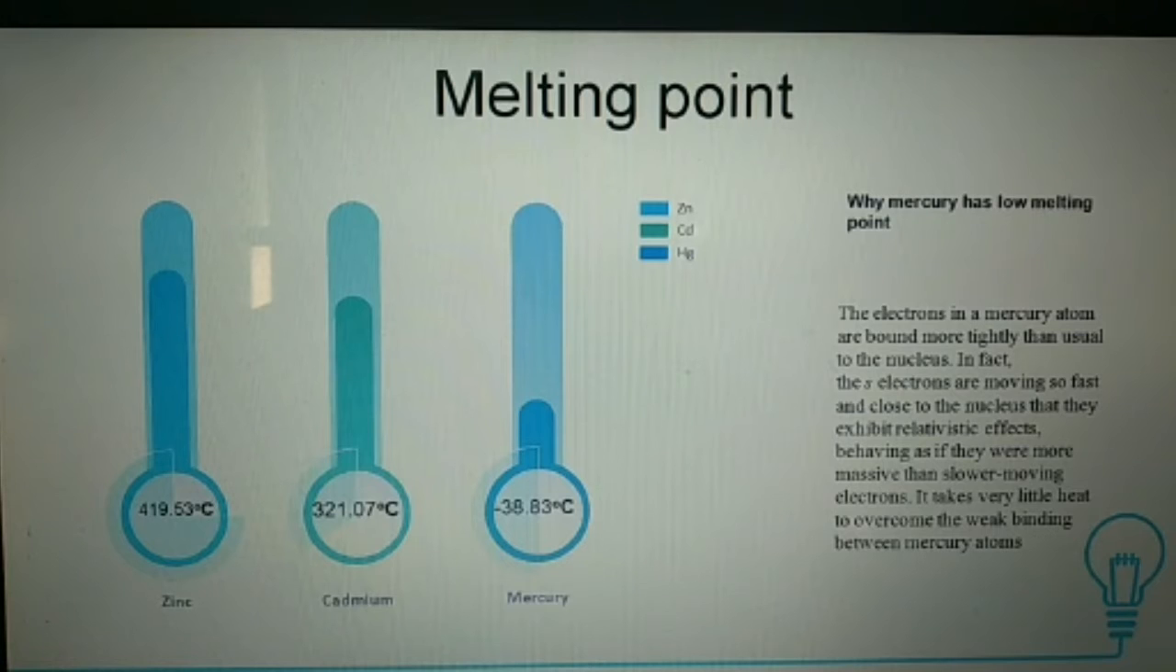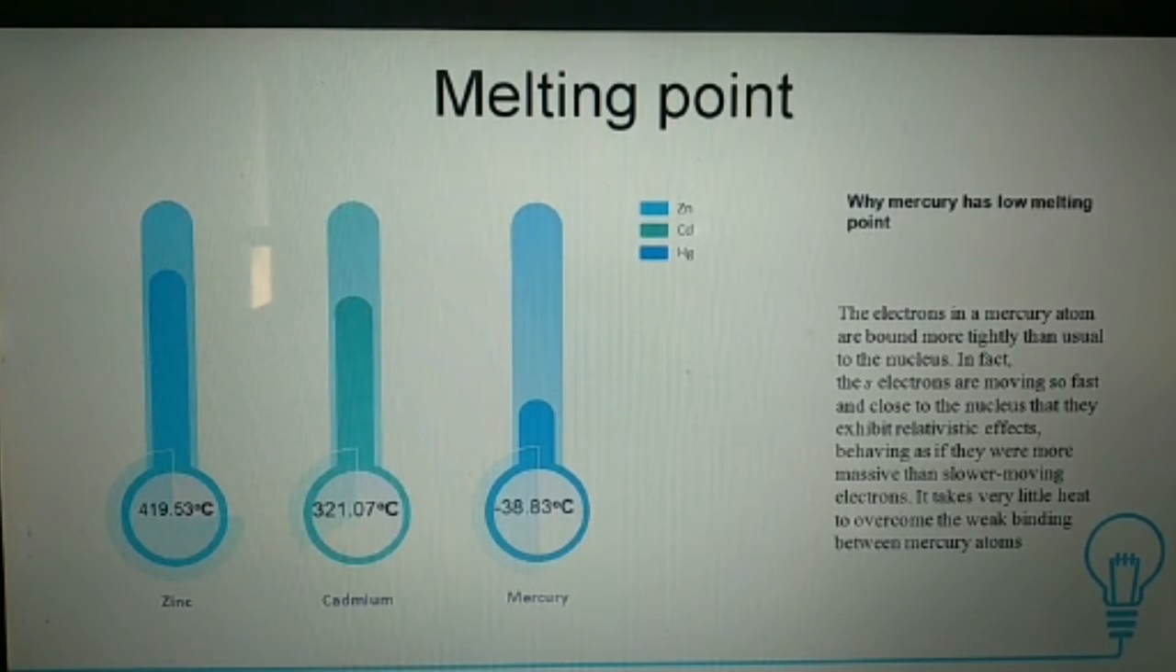Melting point. The melting point of zinc is equal to 419.53 degrees Celsius, the melting point of cadmium is equal to 321.07 degrees Celsius, and the melting point of mercury is equal to minus 38.83 degrees Celsius. The question is why mercury has a low melting point.